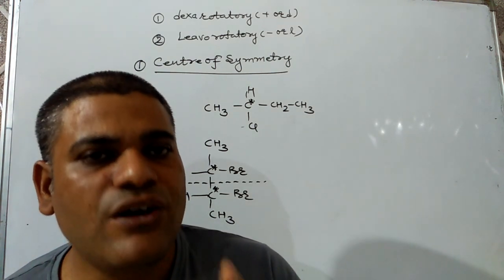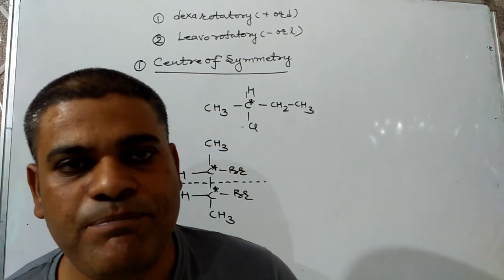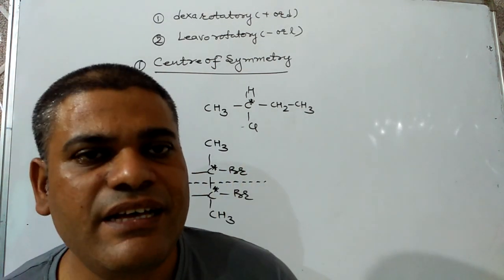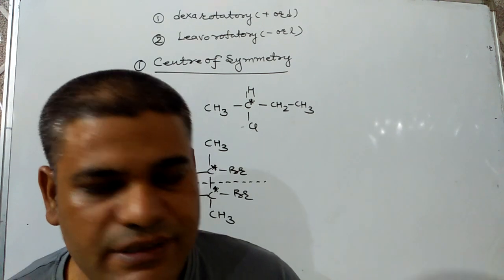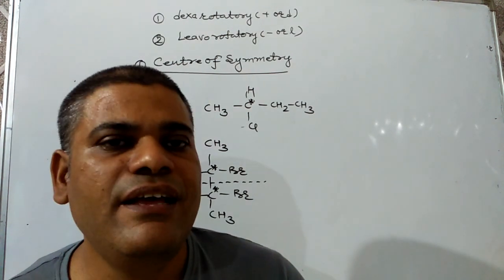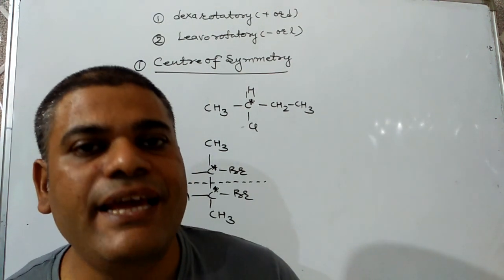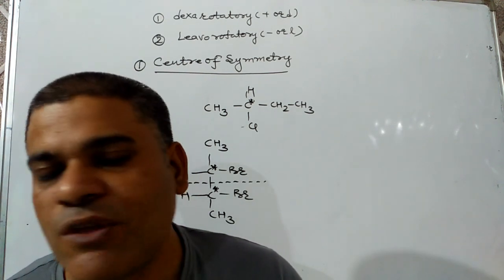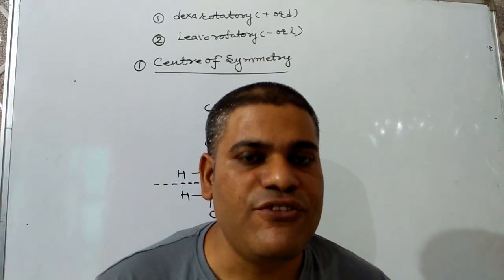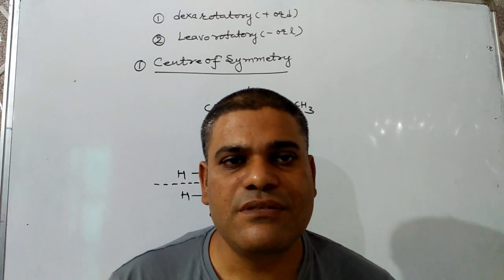If any of these is present, the molecule will be optically inactive, and if all three are absent, the molecule will be optically active.